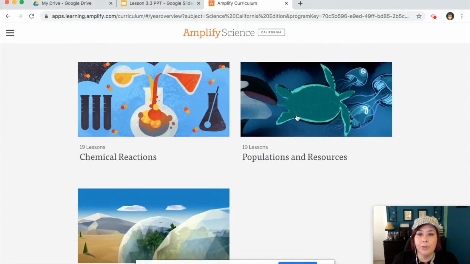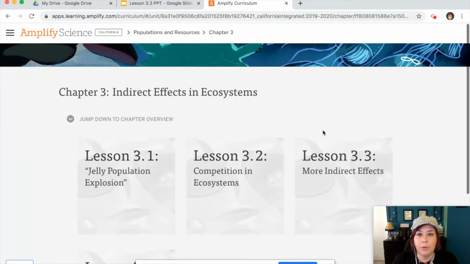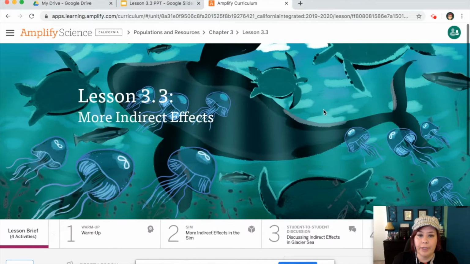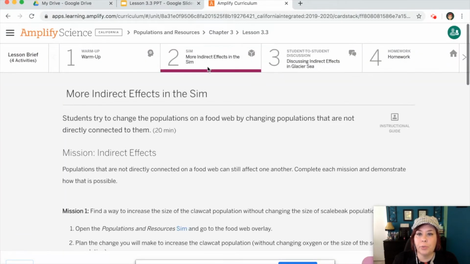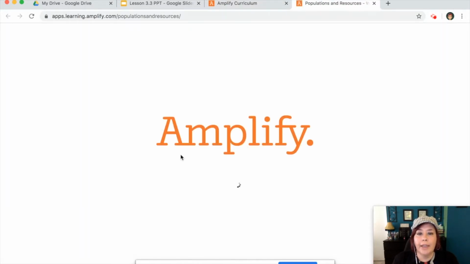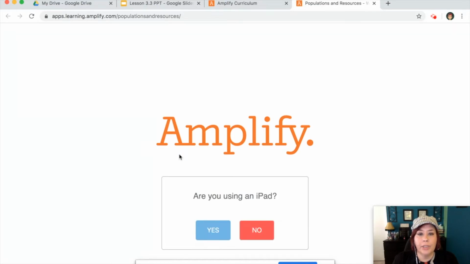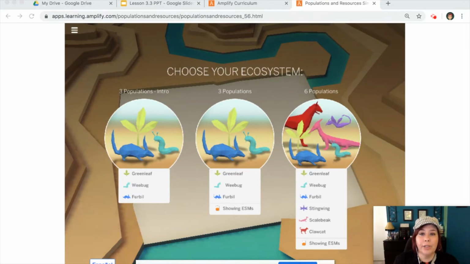I'm going to scroll to where it says Population and Resources, because that's our moon jellies, and click that. Then I'm going to go to Chapter 3, which is where we're at, and click Lesson 3.3. Okay. From here, I'm going to go to Section 2, which is where we're at. And then right here, Mission 1, it says Open Population Resources and Sims. So I'm going to click that, and our population and resource sim will load. I'm not using an iPad. My simulation has loaded, so now I'm going to click where it says 6 populations.